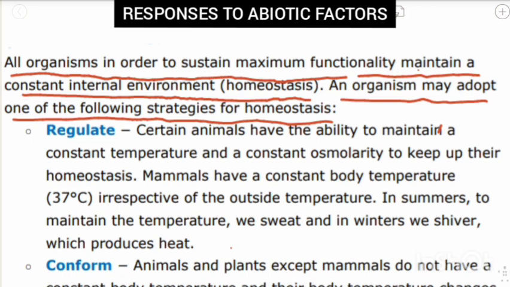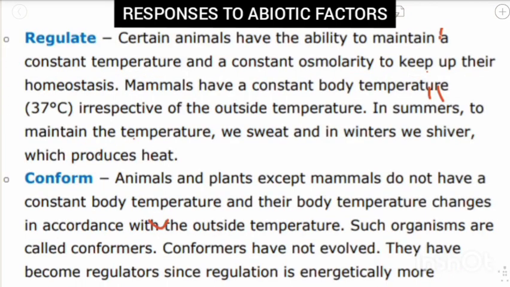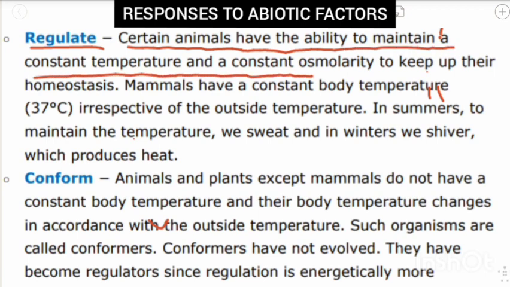The first is regulate, which is very important to maintain homeostasis, then conform, migrate, and suspend. Let us learn each of them. This is the first and very important response to abiotic factors: regulate, to maintain homeostasis, a constant internal environment. Certain animals have the ability to maintain a constant temperature and a constant osmolarity to keep up their homeostasis.